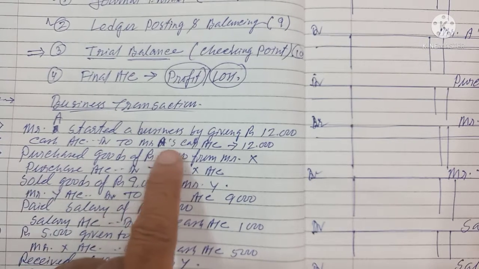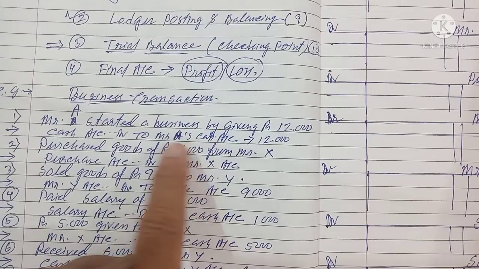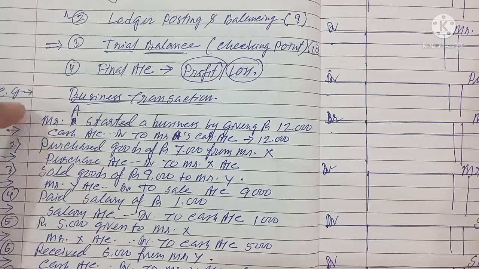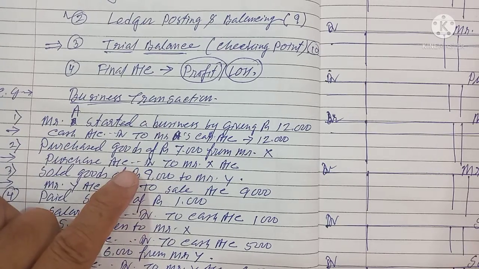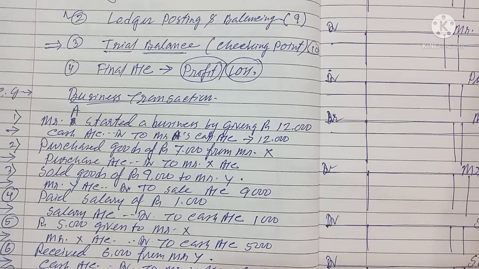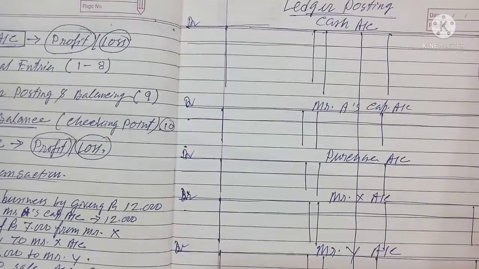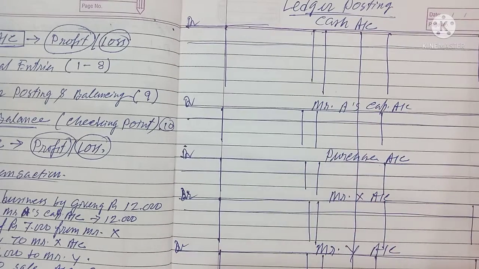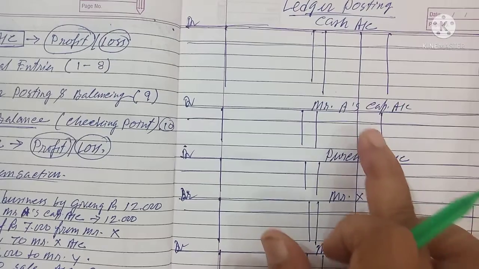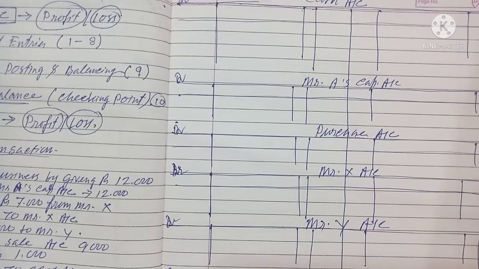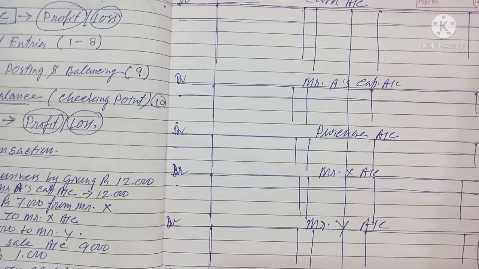For each business transaction I wrote the journal. 7 into 2 means 14 accounts. For 7 journals you will get the 14 accounts. But out of the 14, 6 accounts are common. So 8 accounts are new. These 8 ledger formats we have drawn: cash account, A's capital account, purchase account, Mr. X account, Mr. Y account, sales account, salary account and commission account.